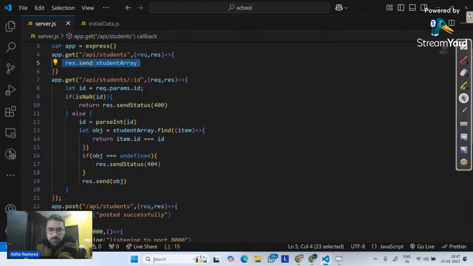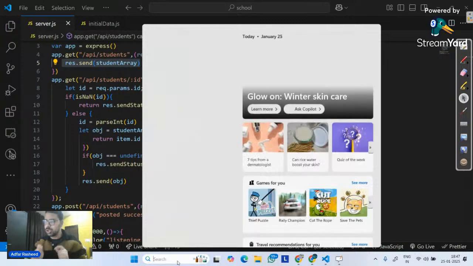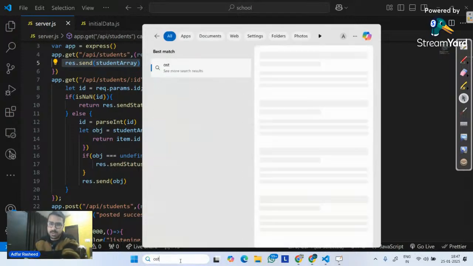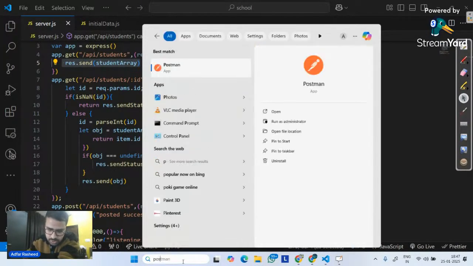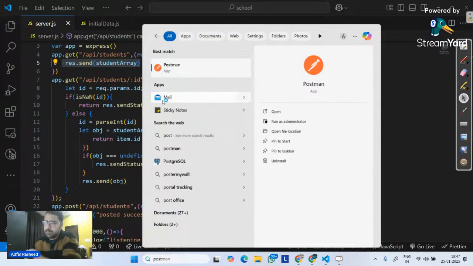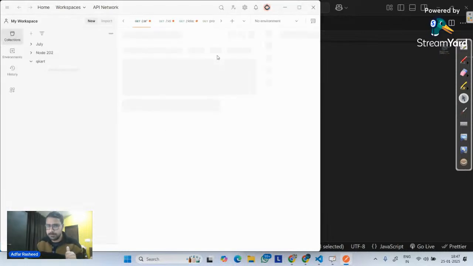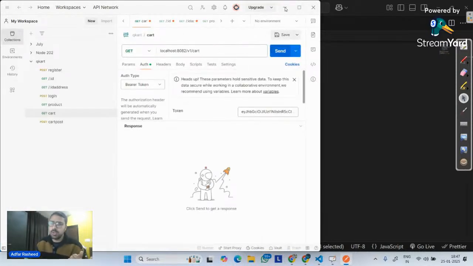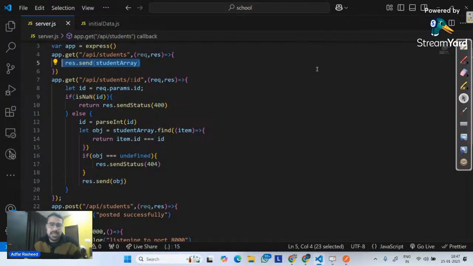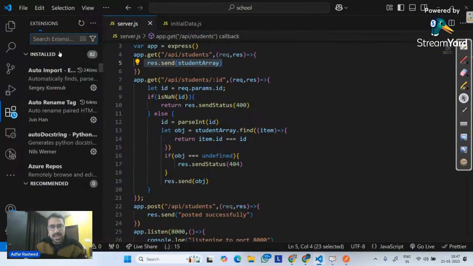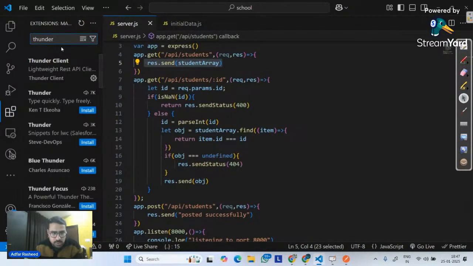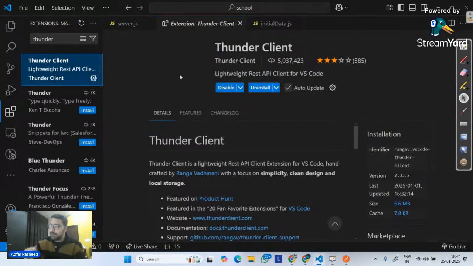One of the very simple tools is Postman. So I can simply install a software, and that software is called Postman. So definitely go there and install your Postman if you want. Like if your laptop is very good, it has very good memory, RAM, and all of those things, then install Postman directly. But let's suppose maybe you don't have that good of a laptop. In that case, simply go to extension. And in this extension, simply install one of the extensions called Thunder Client. Once you install this Thunder Client, with help of it you will be able to make any kind of request on any endpoint.